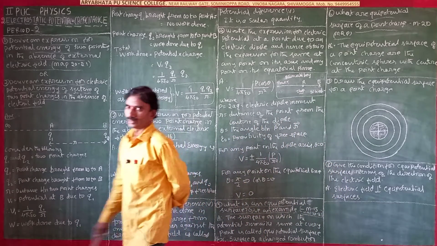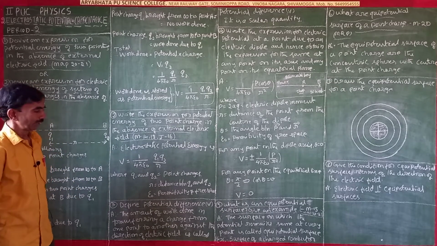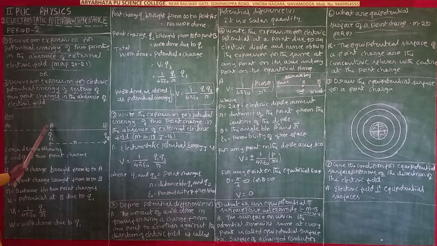Next one is define potential difference V. Potential difference, or potential, is always between two points. Potential will not be measured at a single point.